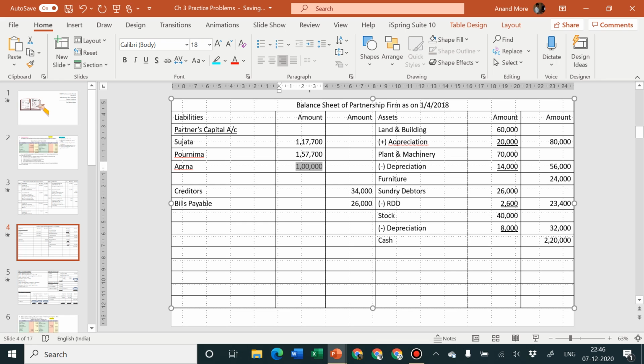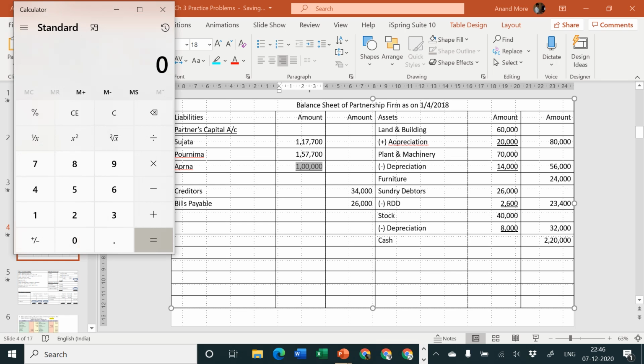We can take the total to the outer column now. For the purpose of quick calculation, I am taking a calculator, but obviously remember you are not going to use a calculator in examination. Please make calculations on your own. So it will be 1,17,700. Don't copy from the screen. Please make your own calculation.